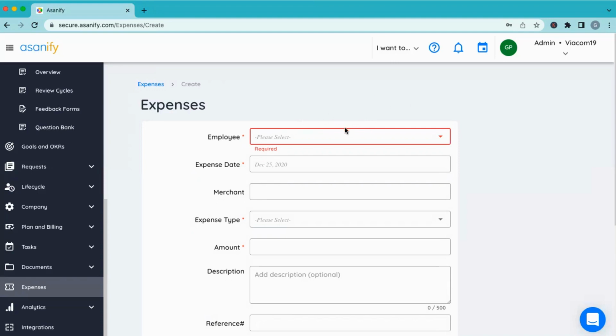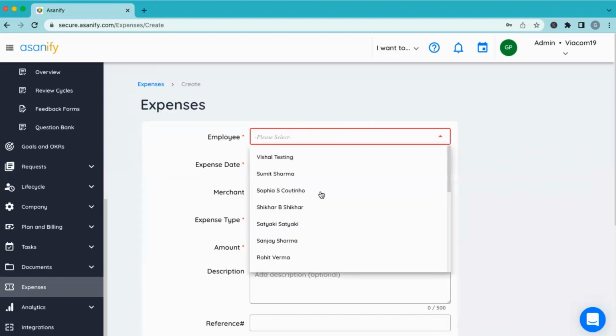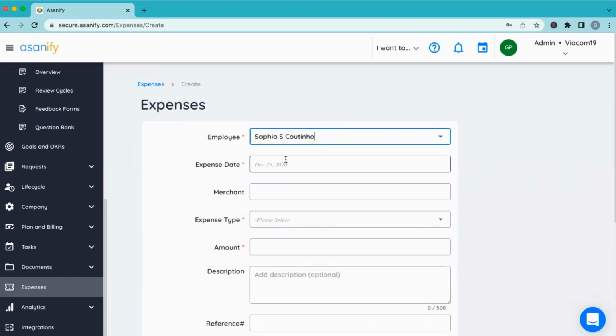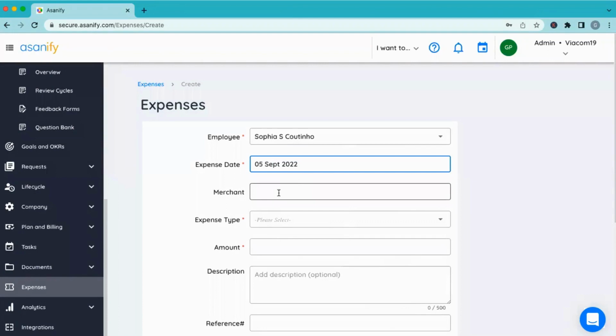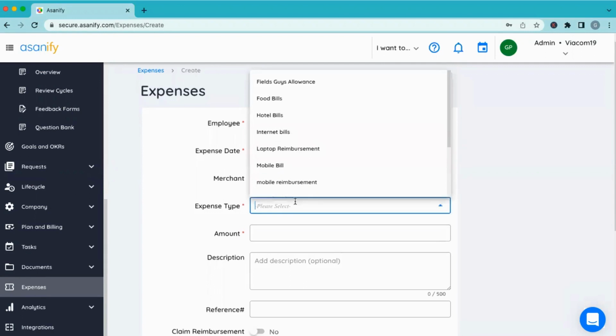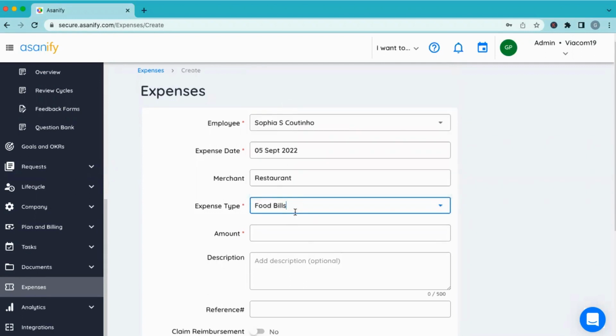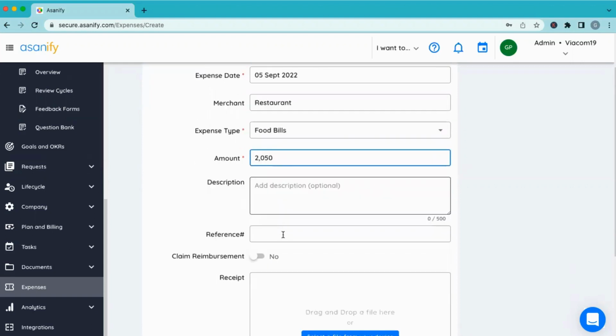So as an admin, right now I'm logged in as an admin and I can create these expenses for any of the employees. Employees will be able to do it only for themselves. They'll see only their name. So let's say if Sophia has to create an expense, in the expense section, they can put the date on which the expense was incurred. They can identify the merchant type, where let's say this was a restaurant where I had incurred a food expense. I can put down all the heads that I had defined as expense types. I'll see that in the drop down, and I can enter the amount that I incurred as the expense, and any description that might be there.